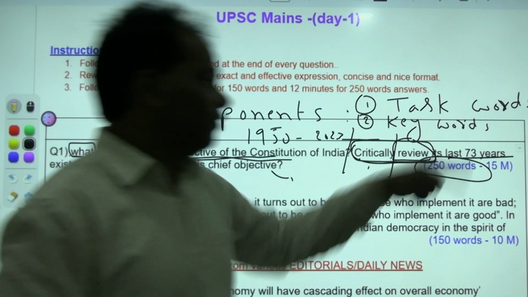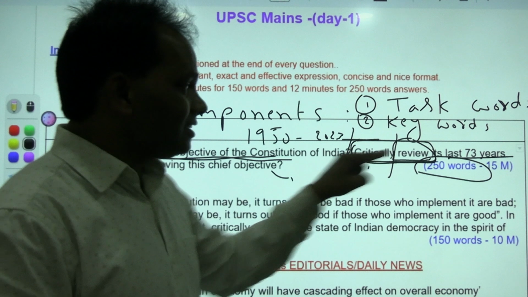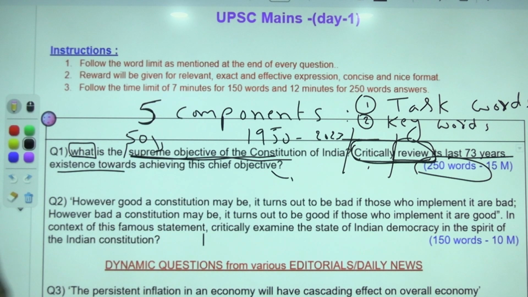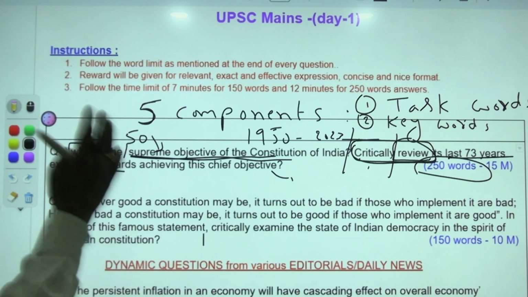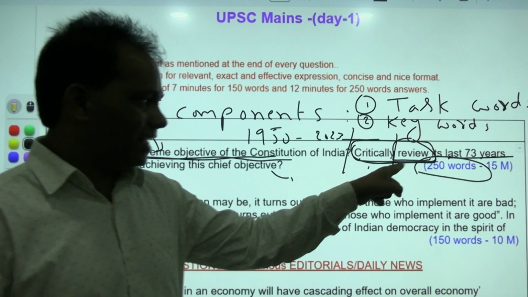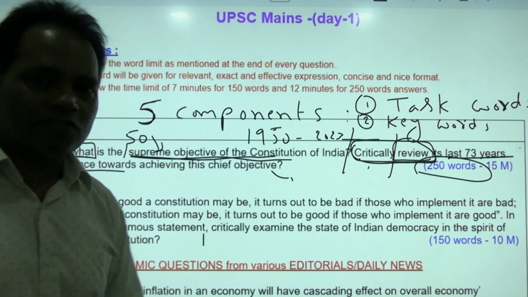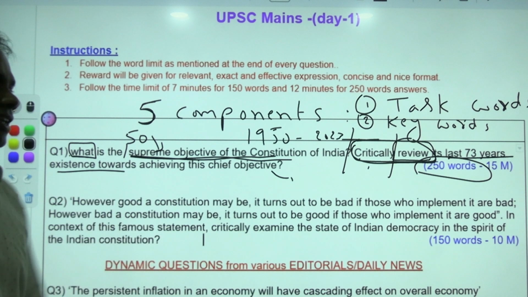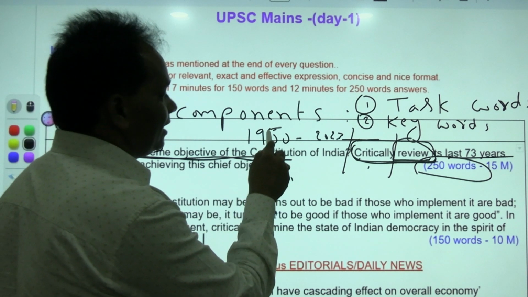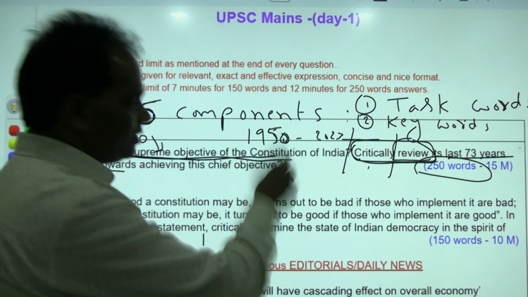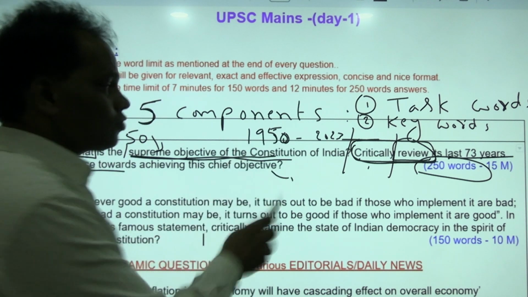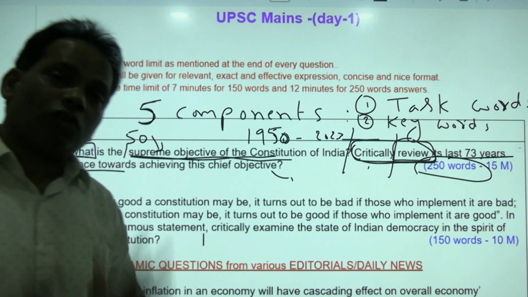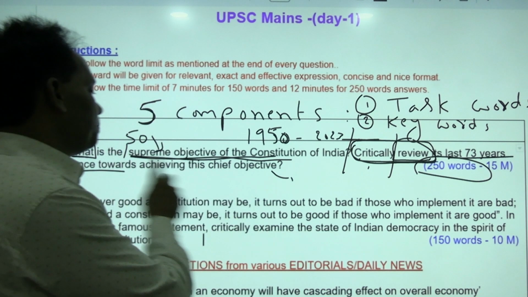Next, critically review its last 73 years of existence towards achieving this objective. To what extent has it achieved? We should evaluate and critically review, both the positive side and the negative side. That is important. For the last 73 years, since it came into existence on January 26th, 1950, the Constitution of India has been assiduously making a lot of effort to achieve its supreme objective of welfare state.